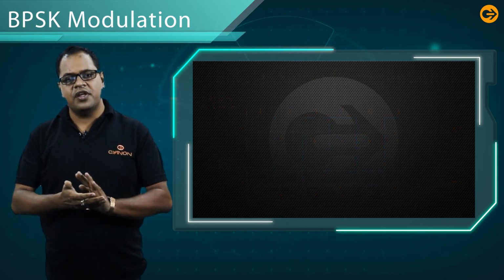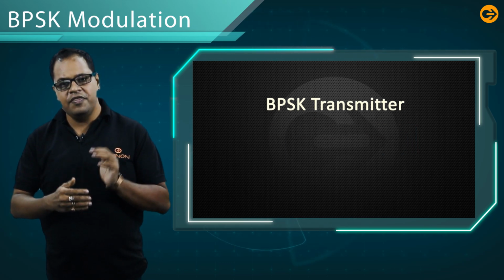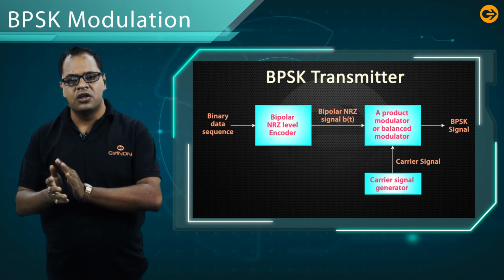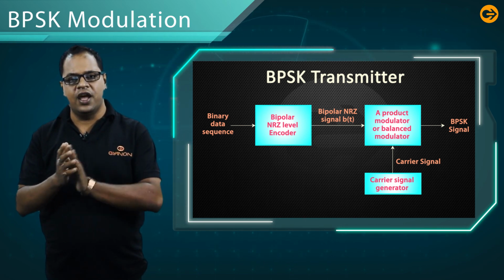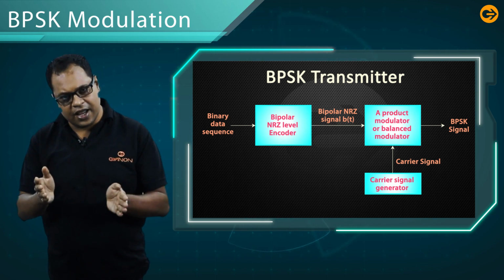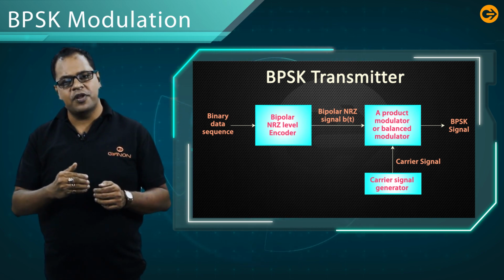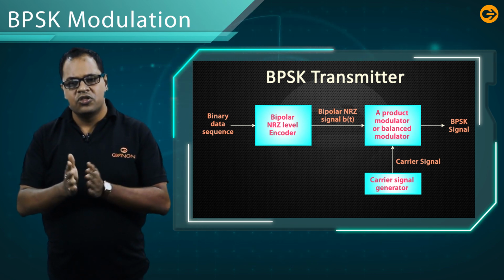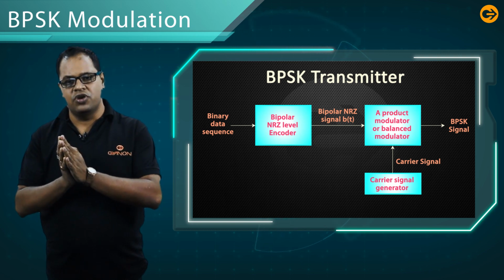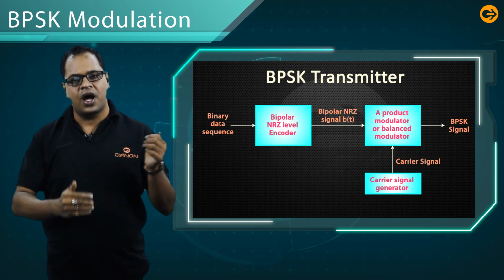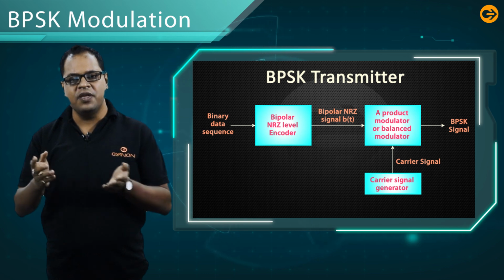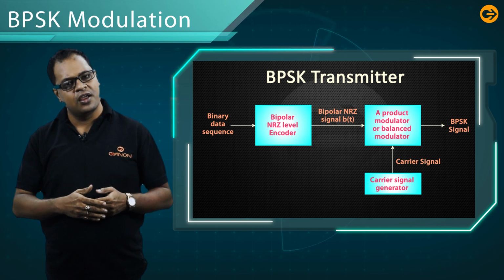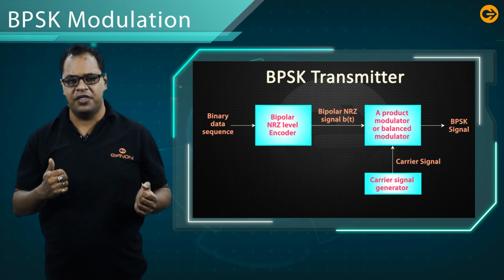Let us discuss the transmitter of the BPSK. In this case, the binary signal is converted to a bipolar signal through a bipolar non-return to zero level encoder, as we have discussed earlier, and the signal representation is also discussed. Now, this signal is multiplied with a carrier signal through a product modulator. Then what is the output? The output is basically a simple BPSK signal. The mathematical expression is already discussed in my earlier lecture.